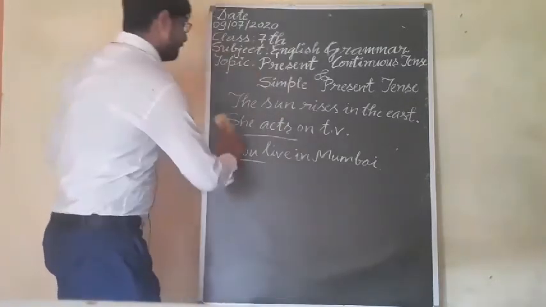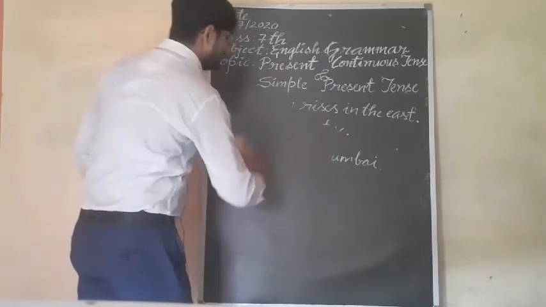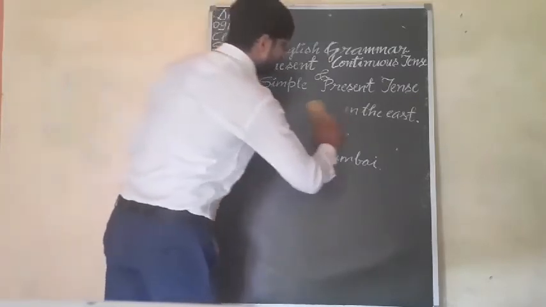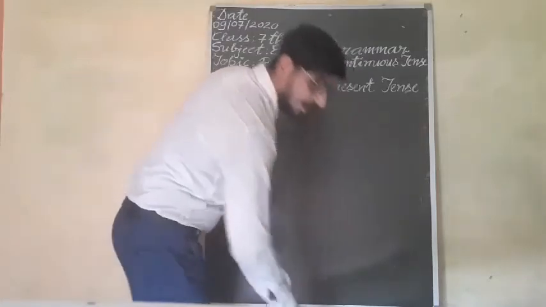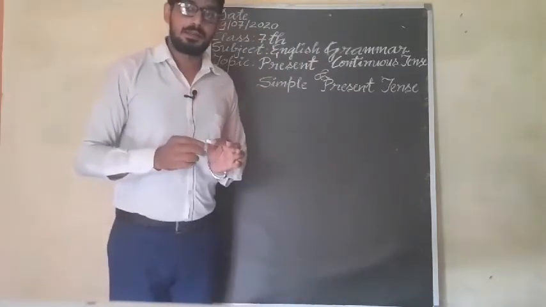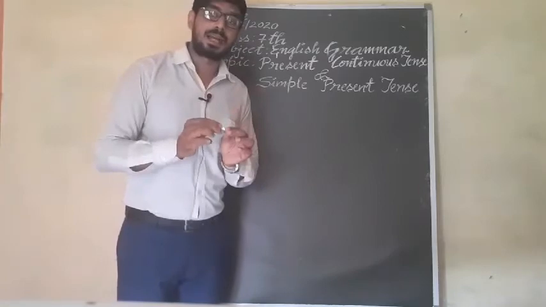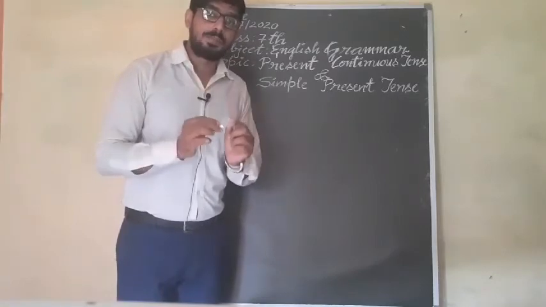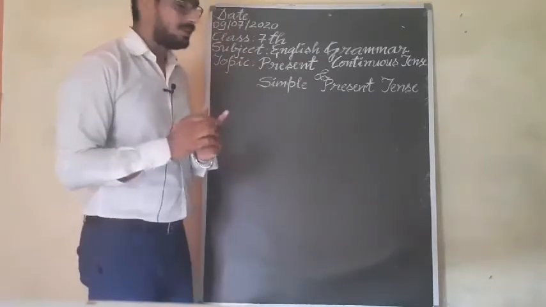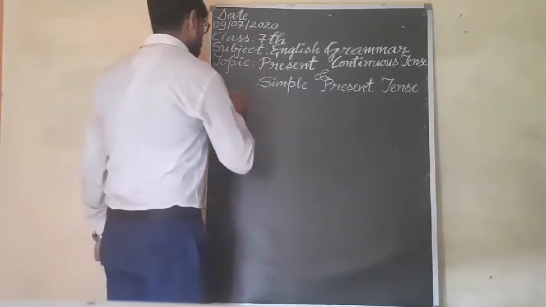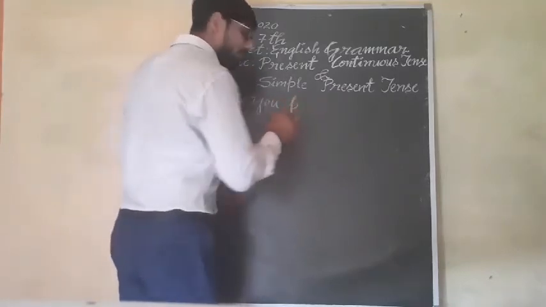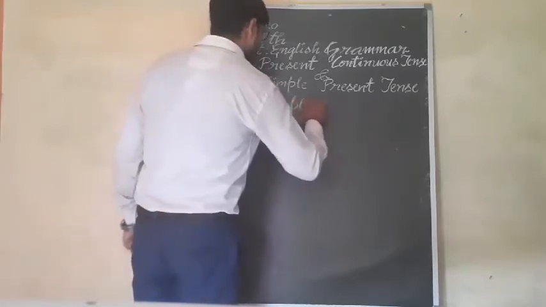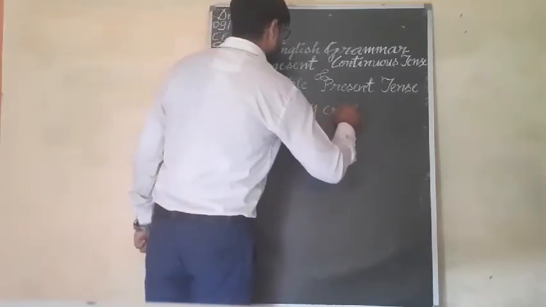And in the positive sentence we are not using do/does, but we have to use do/does in interrogative and negative sentences. I am giving you examples. Interrogative positive: Do you play cricket?